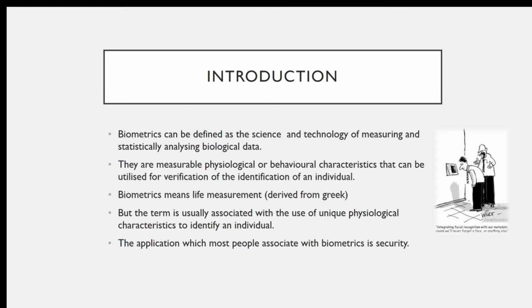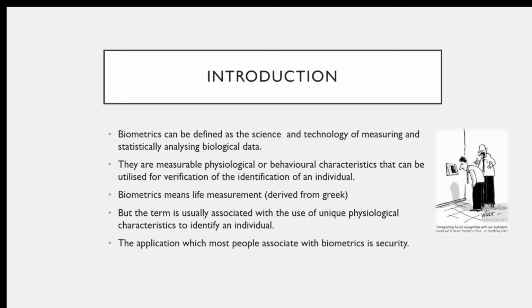Now everything is automated, and a computer or a mobile can automatically capture these special characteristics, like fingerprints, iris, face, and so on. This is an automatic technique for capturing the individuality of a person.